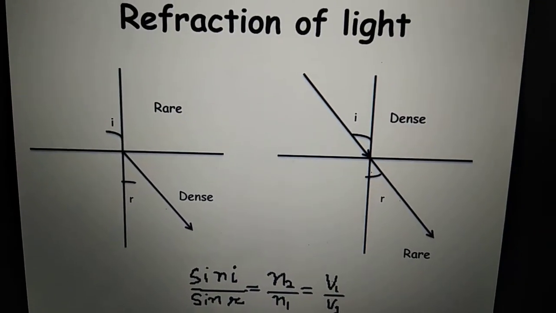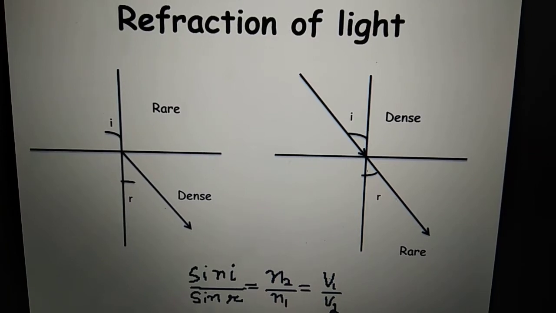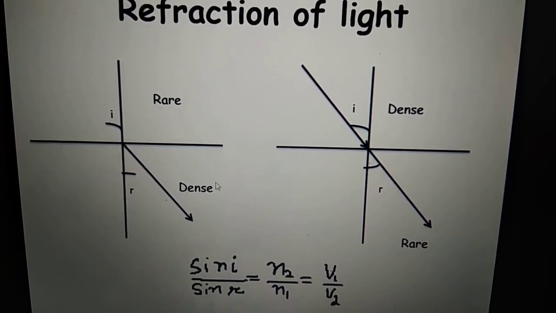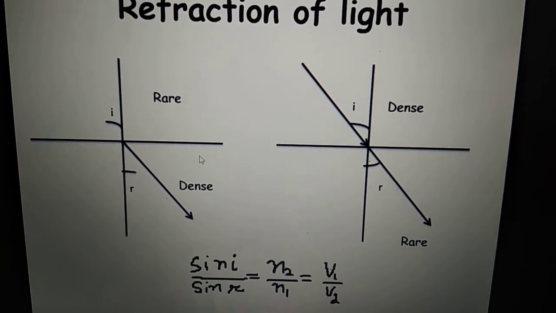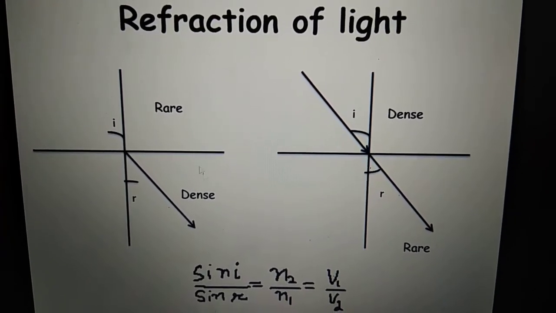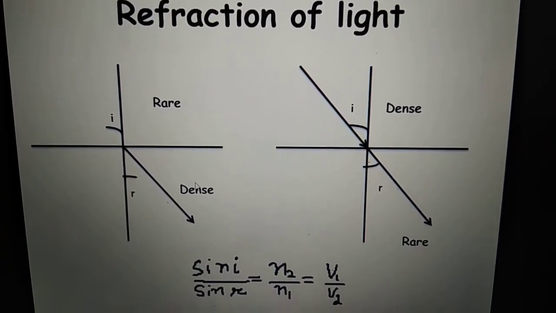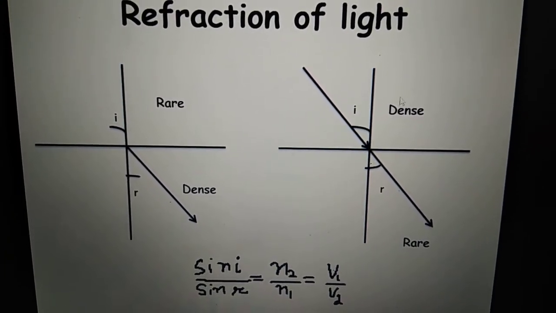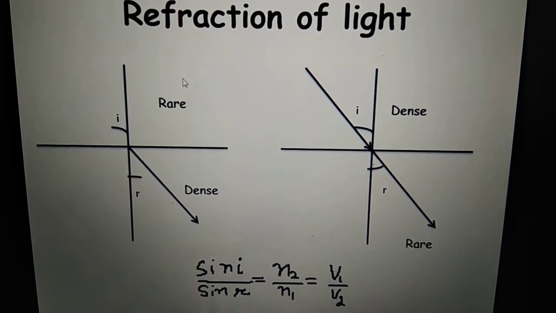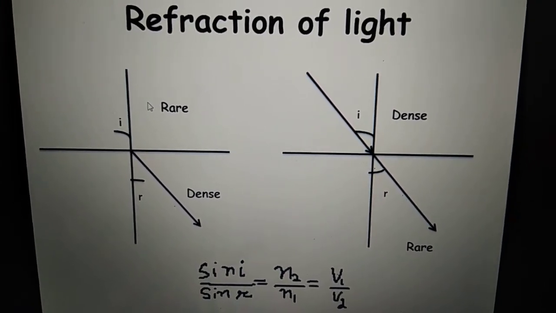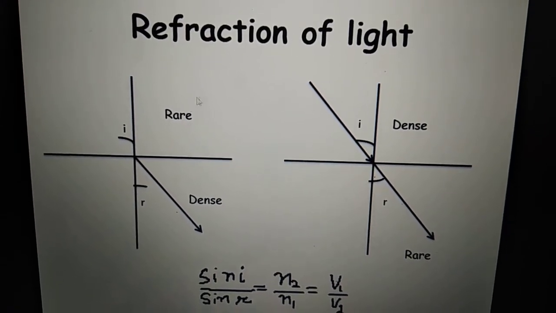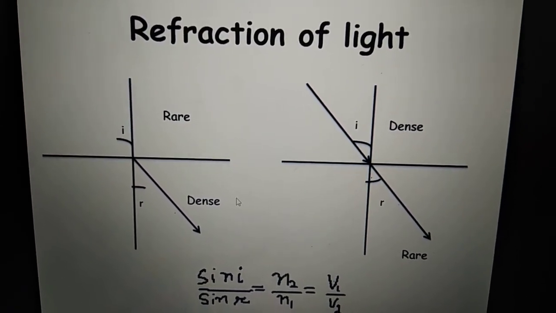So you should know when light undergoes refraction, then light always travels from one medium to another medium. Now these two mediums, from where to where light is traveling, may have higher optical density or lower optical density with respect to each other. Okay, let us see how light behaves when the light travels from an optically rarer medium to an optically denser medium.